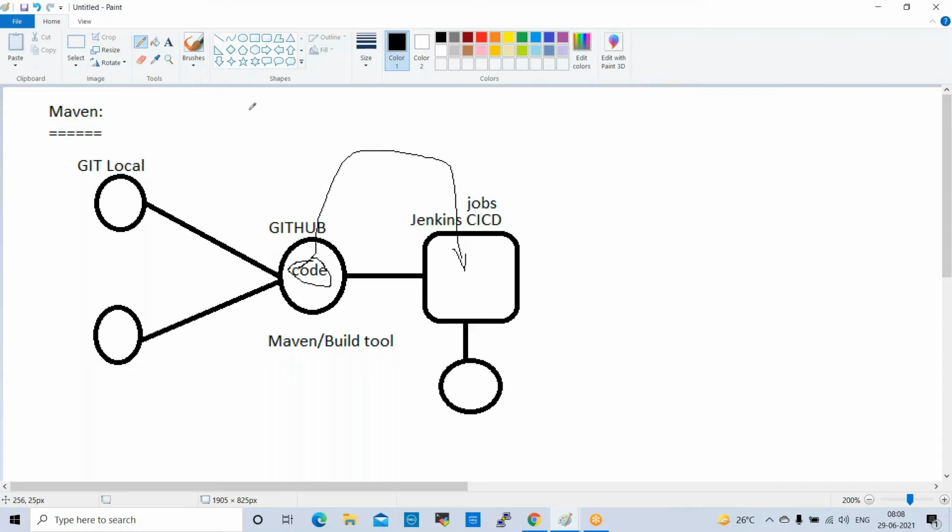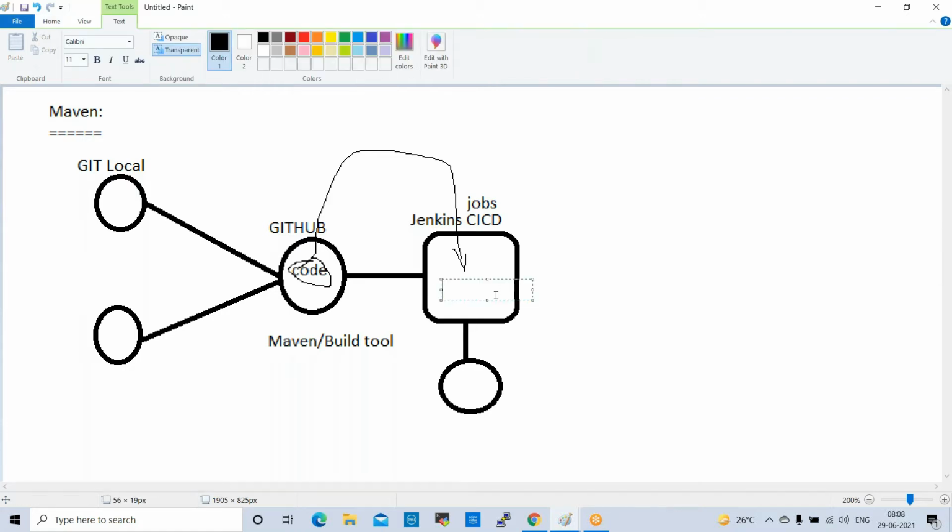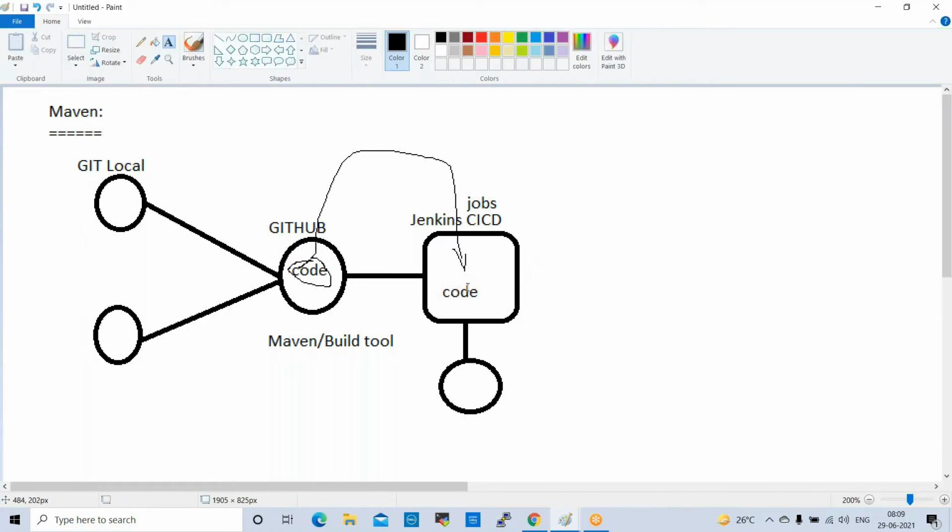So once we receive the code from GitHub to Jenkins, this code is raw code, unstructured code. If you try to deploy this code into application servers, the raw code will not be understood by application servers, right? So this is the app server.